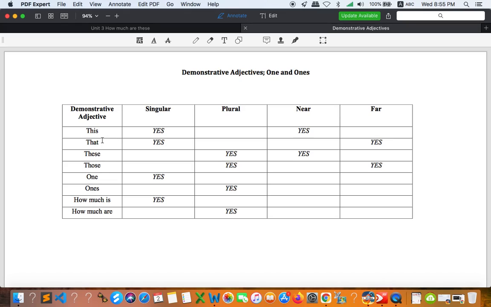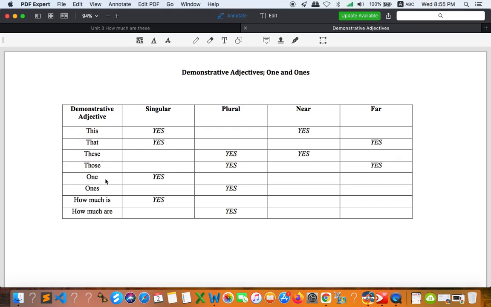That is singular too, it cannot be used with plural, but the distance is far. How about these? Used with plural count nouns, and the distance is near, close. Those, plural count noun, the same thing, but the items must be far.